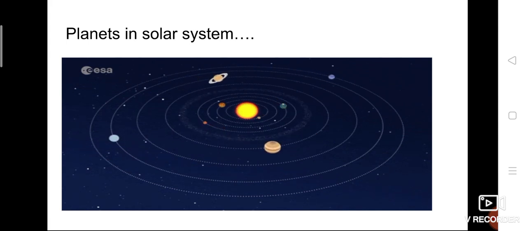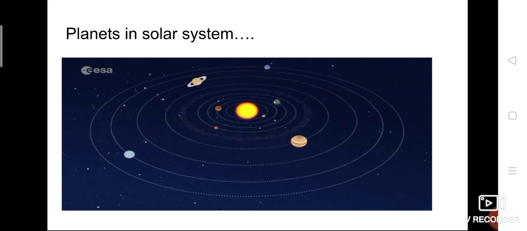Next to Mercury, Venus, then Earth, Mars, Jupiter, Saturn, Uranus, Neptune. What about the Sun? The Sun is a huge ball of fire and it is the closest star to the Earth. There are so many stars in space. The closest star to our Earth is the Sun. Mercury is the closest planet.